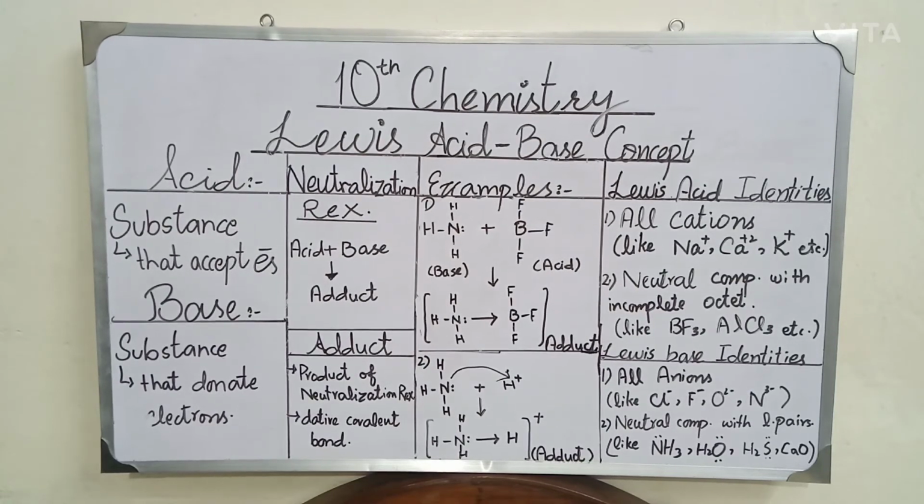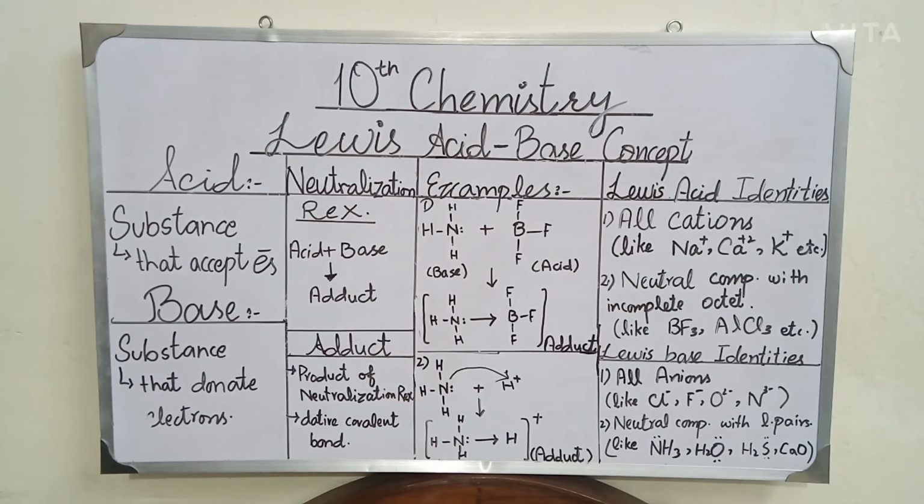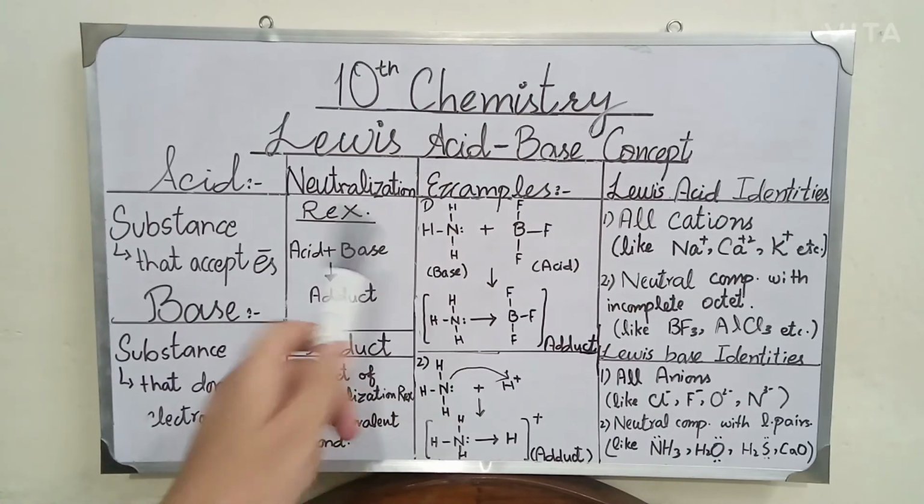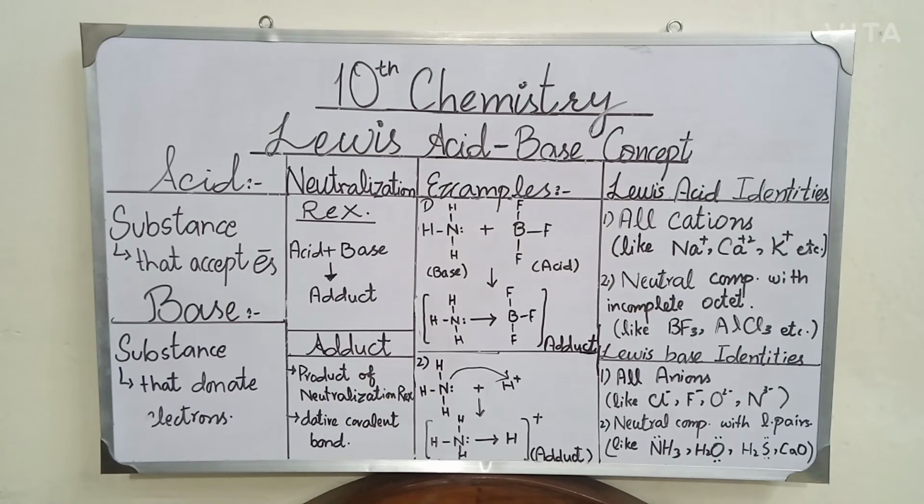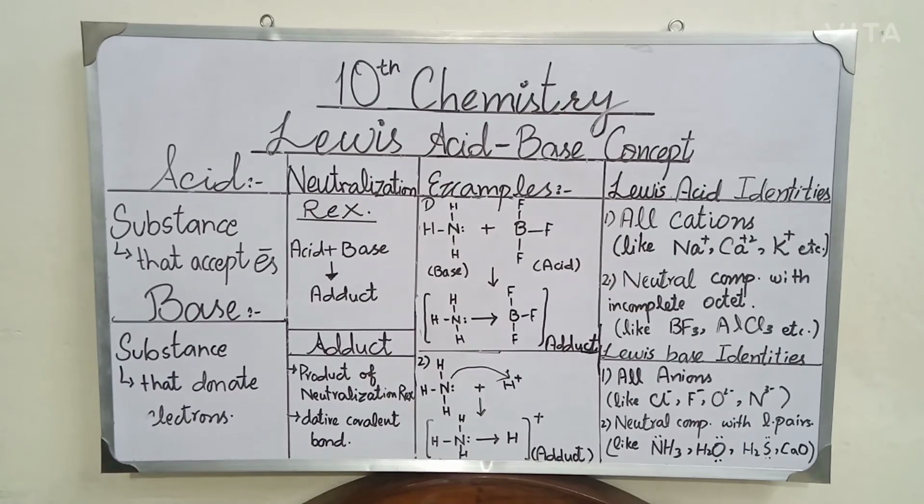So viewers, that's our topic today, the Lewis acid and base concept. We have discussed what is meant by acid, what is meant by base, what is a neutralization reaction according to the Lewis concept, and that the product of a neutralization reaction in the Lewis concept is an adduct, which has a dative covalent bond. We have discussed different types of examples according to the Lewis concept, and some identities for how we can identify Lewis acids or Lewis bases.